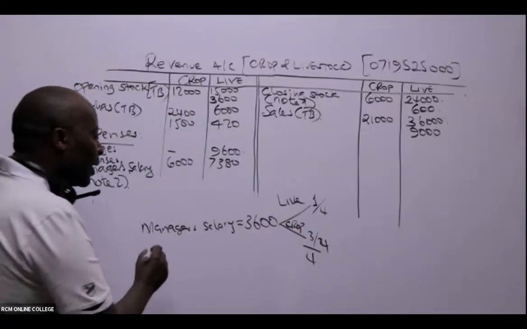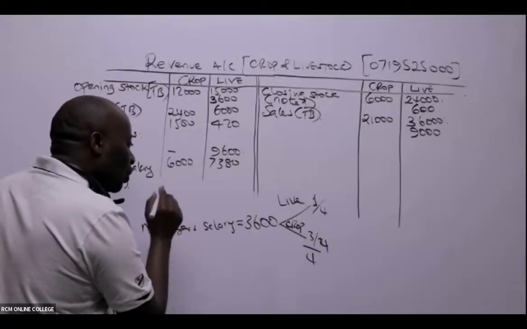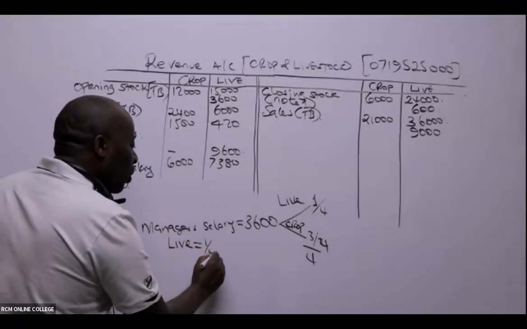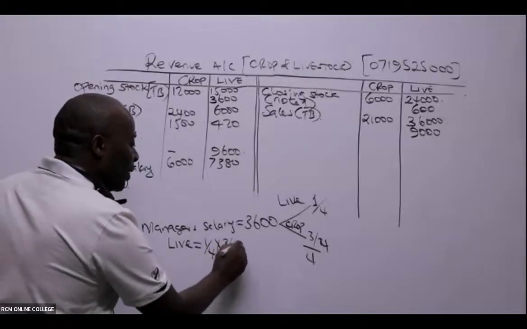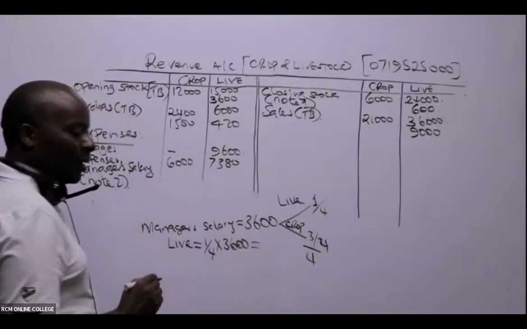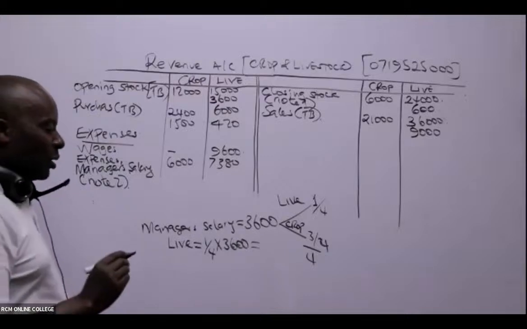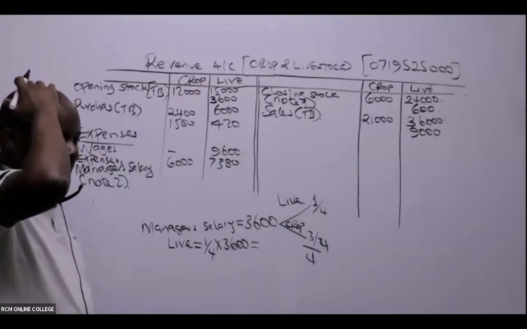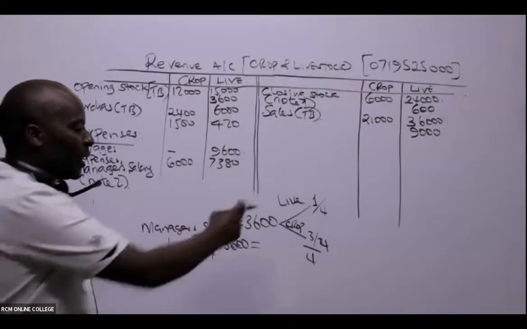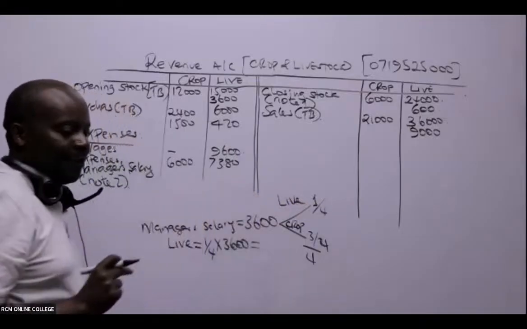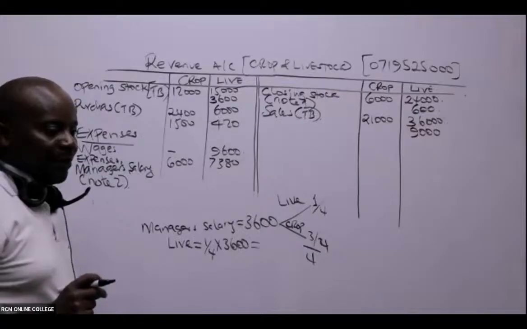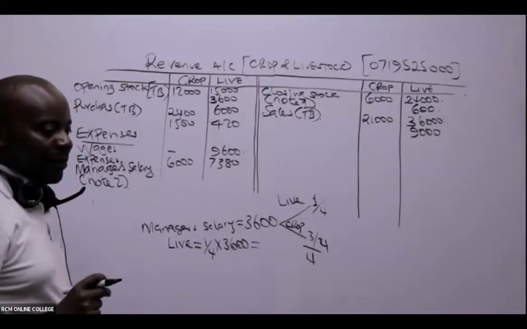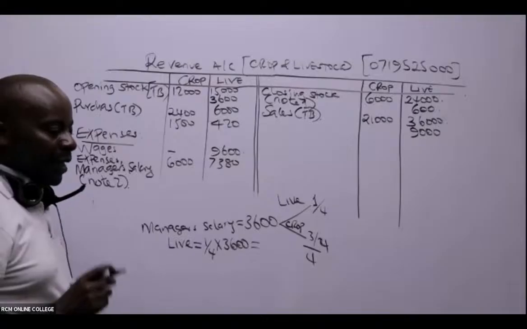So meaning, ladies and gentlemen, that the manager's salary going to livestock will be a quarter of 3,600. Are you able to give me this answer? It's a quarter times 3,600. $900.